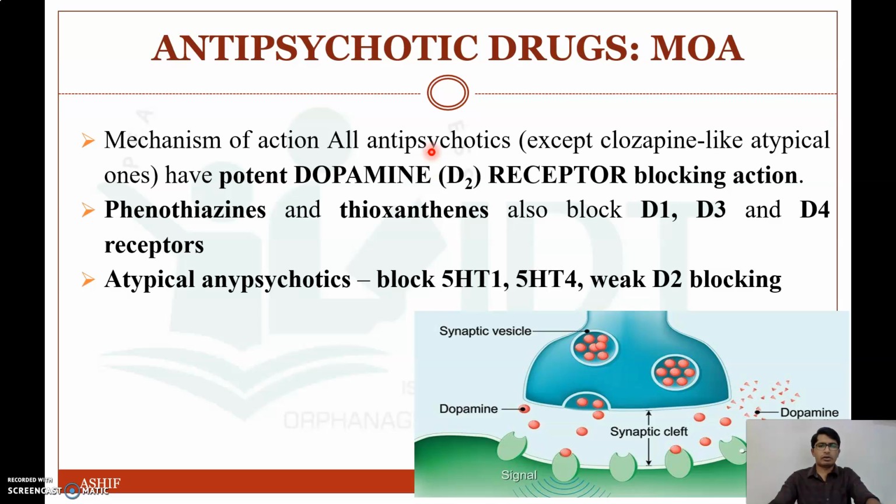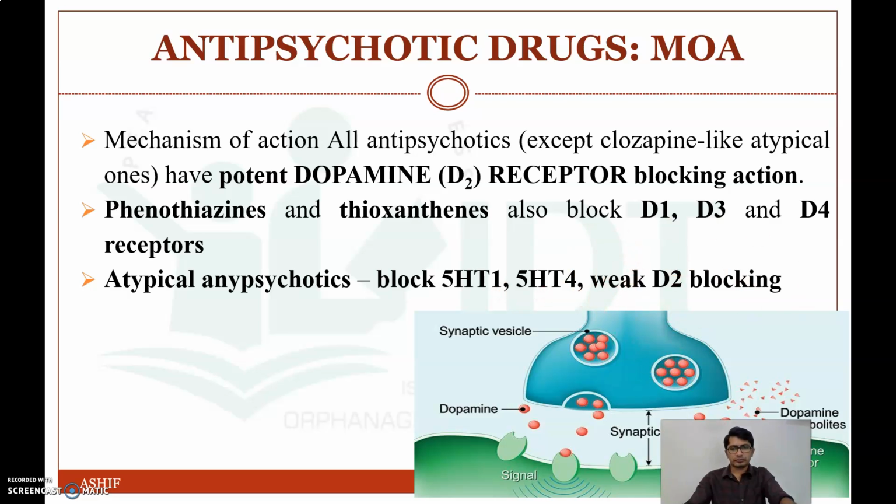All the antipsychotics except clozapine, which is an atypical antipsychotic, have potent dopamine D2 receptor blocking action. Phenothiazines and thioxanthines also block D1, D3 and D4 receptors, and atypical antipsychotic drugs block 5-HT1 and 5-HT4, 5-hydroxytryptamine receptors 1 and 4, and have a weak D2 blocking action.